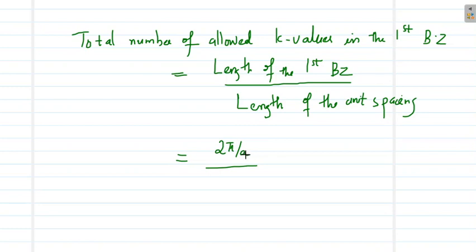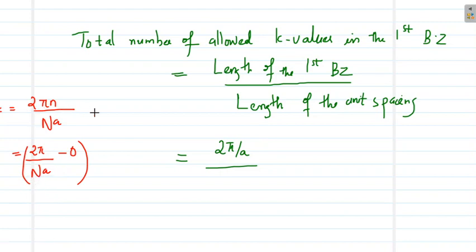What is the length of a unit spacing? We know k equal to 2 pi n by Na. If we put 1 here, it will be 2 pi into 1 by Na, minus, if we put 0 here, it will be 0. So the length of the unit spacing is 2 pi by Na.